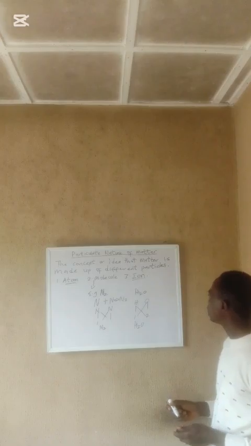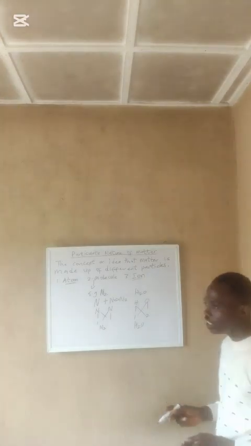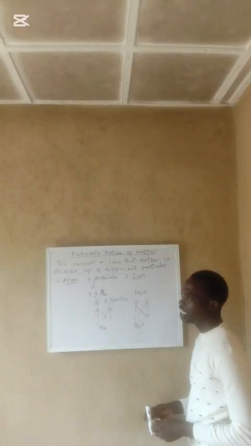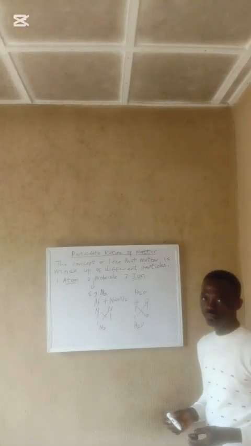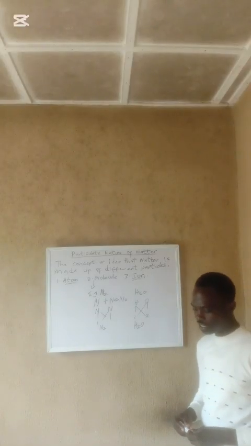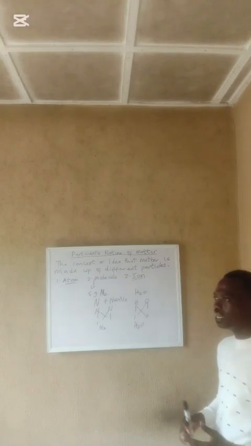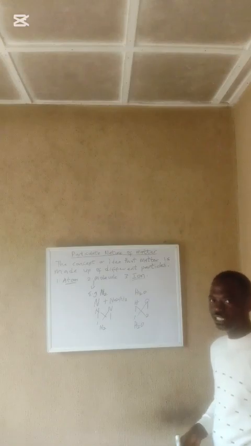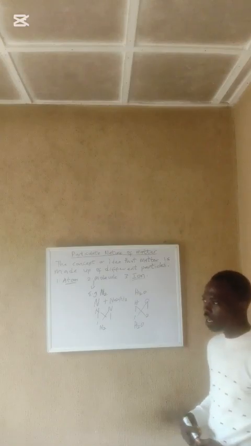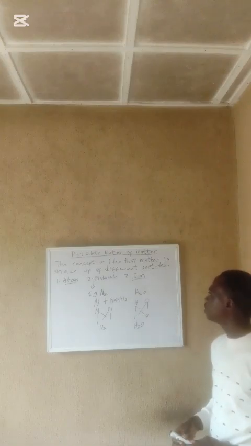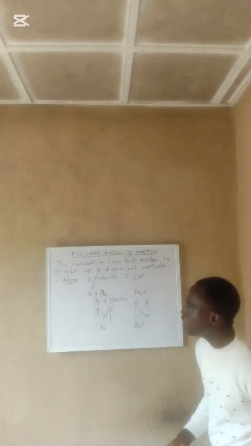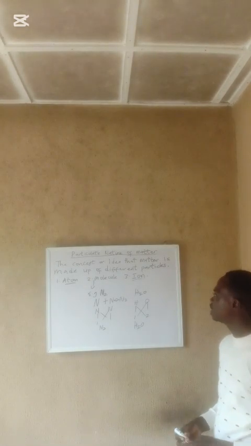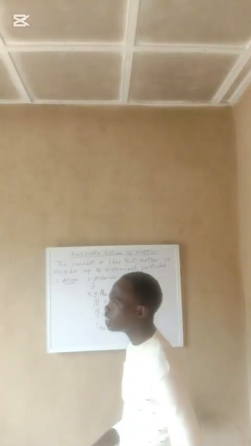So this one, we now move to the third particle of matter known as an ion. And what do we call an ion? An ion is an electrically charged atom. It can be an atom or a group of atoms. An electrically charged atom or a group of atoms. And this ion, we have different types of ion. We have the positively charged and the negatively charged ion.